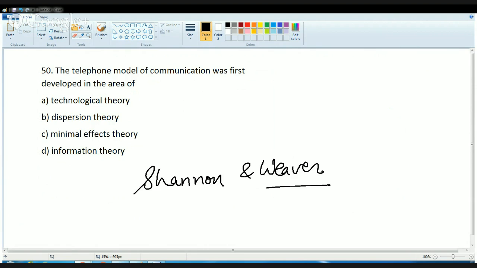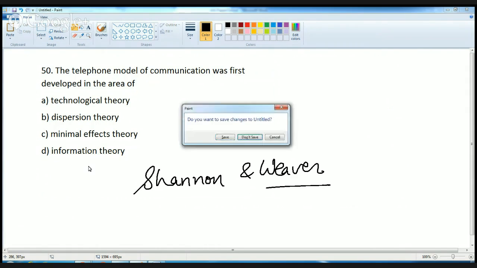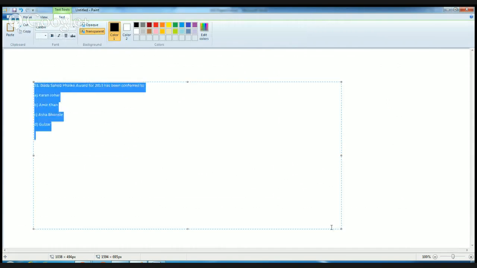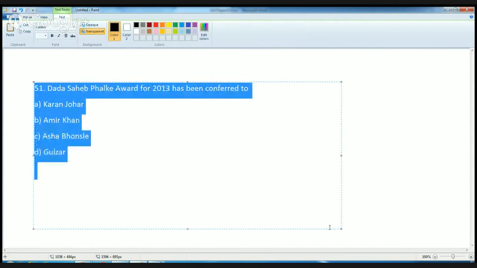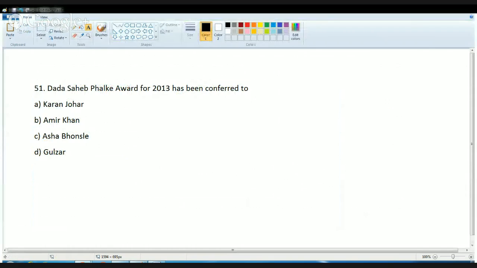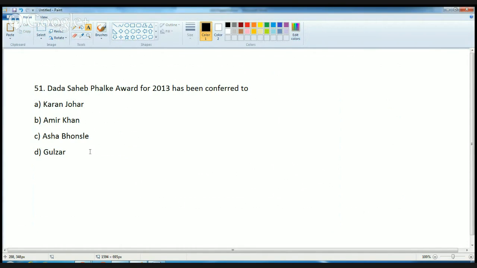Now the next question is based on current affairs. Who of the following has been conferred the Dadasaheb Phalke Award for 2013? The answer is Gulzar. Gulzar is one of the famous poets and film lyricists who has been chosen for the Dadasaheb Phalke Award 2013, and this award has been announced by the Ministry of Information and Broadcasting.